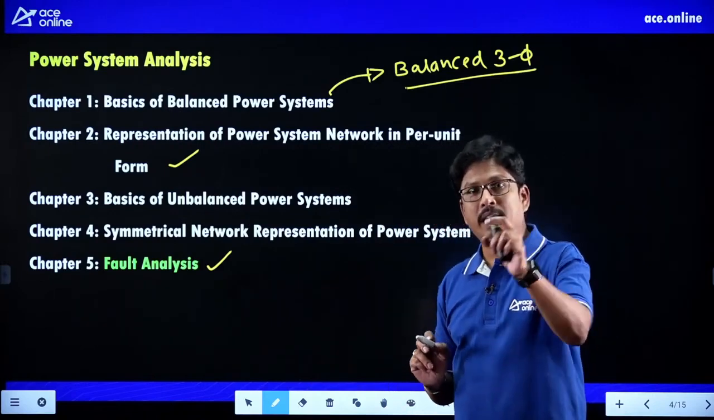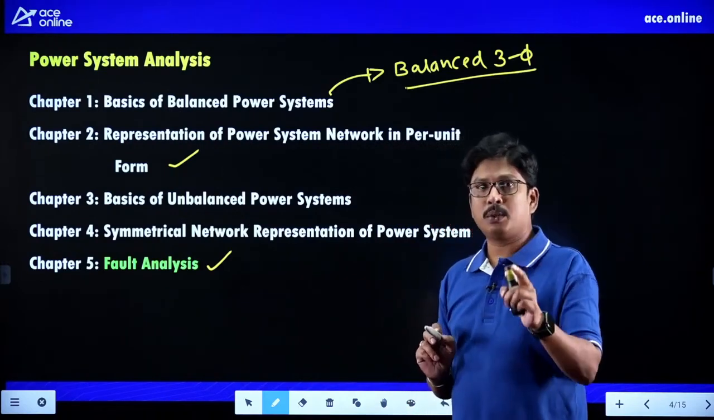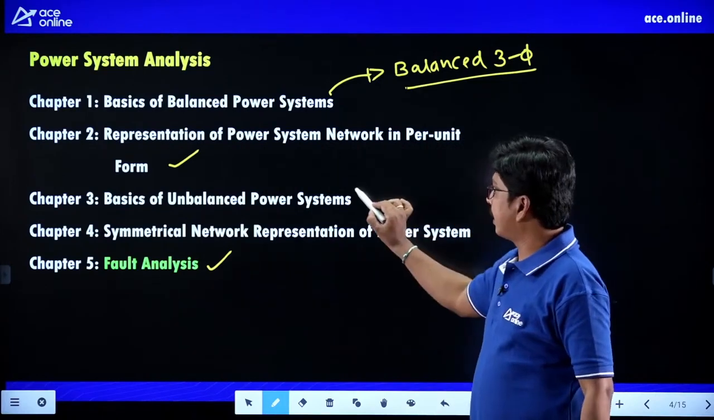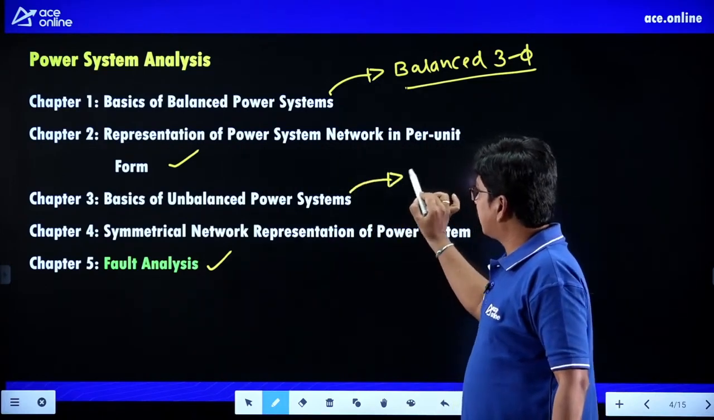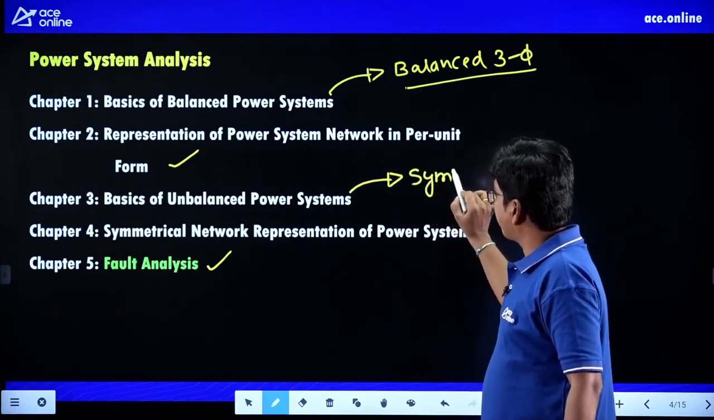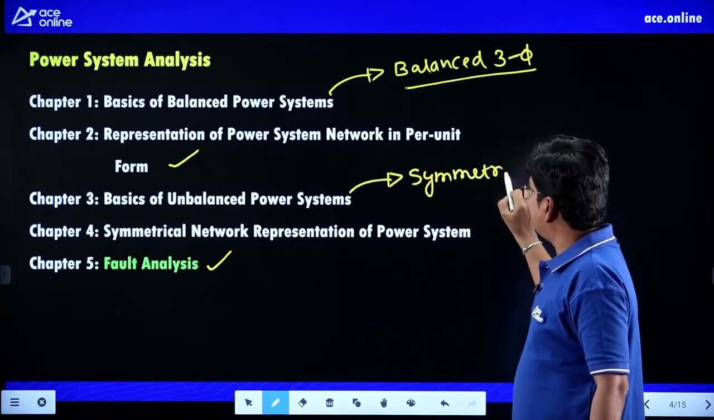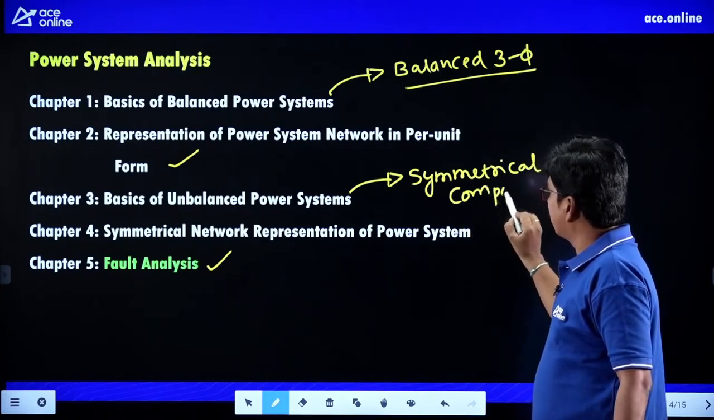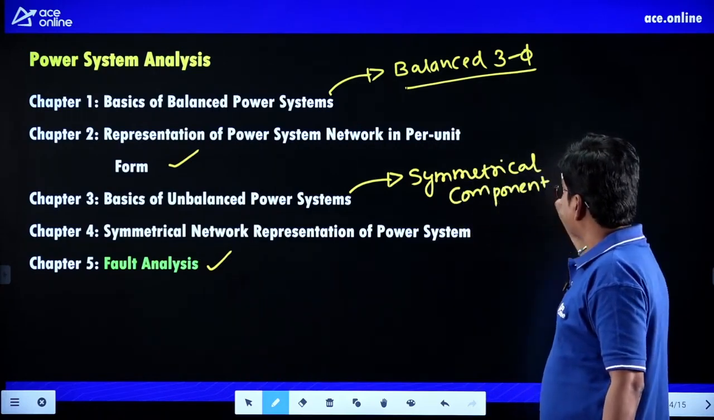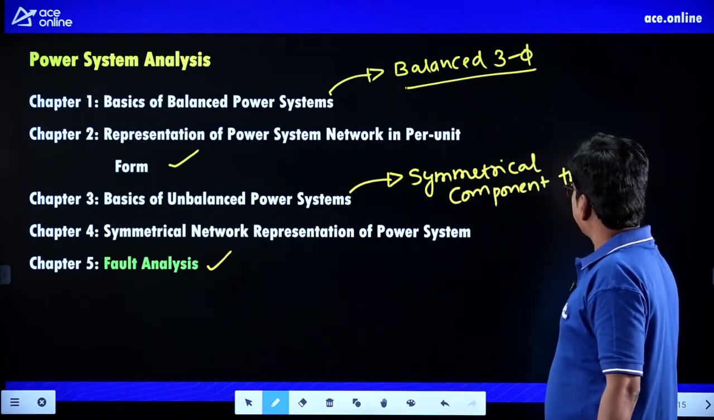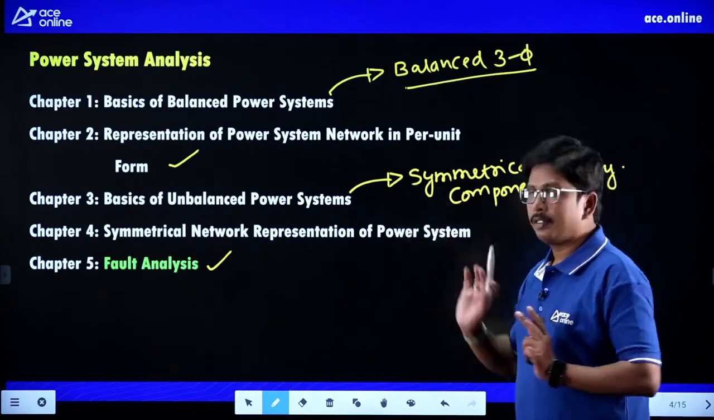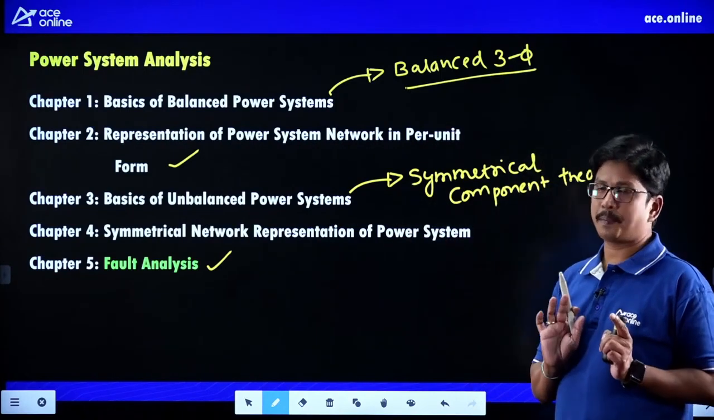In the basics of unbalanced power system, students, we have to understand the symmetrical component theory. Here we can understand the symmetrical component theory, to analyze the faulted power system network, right?